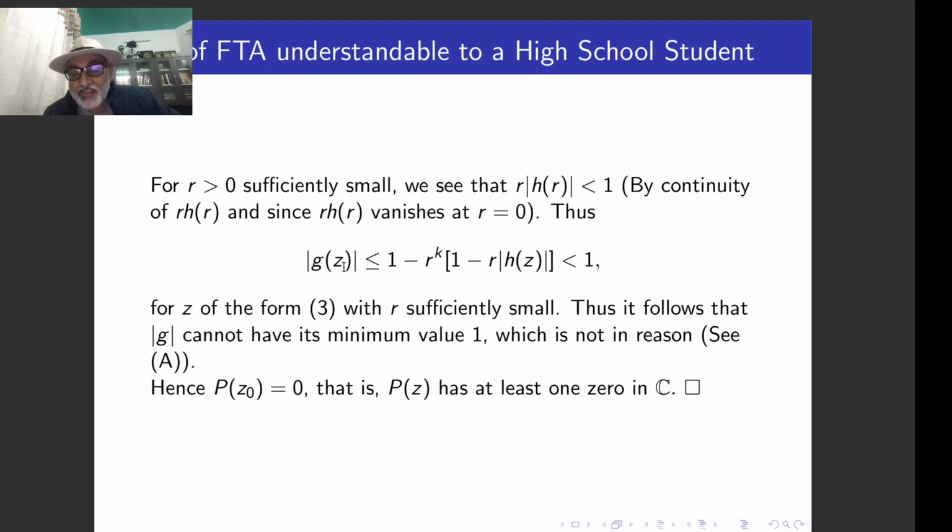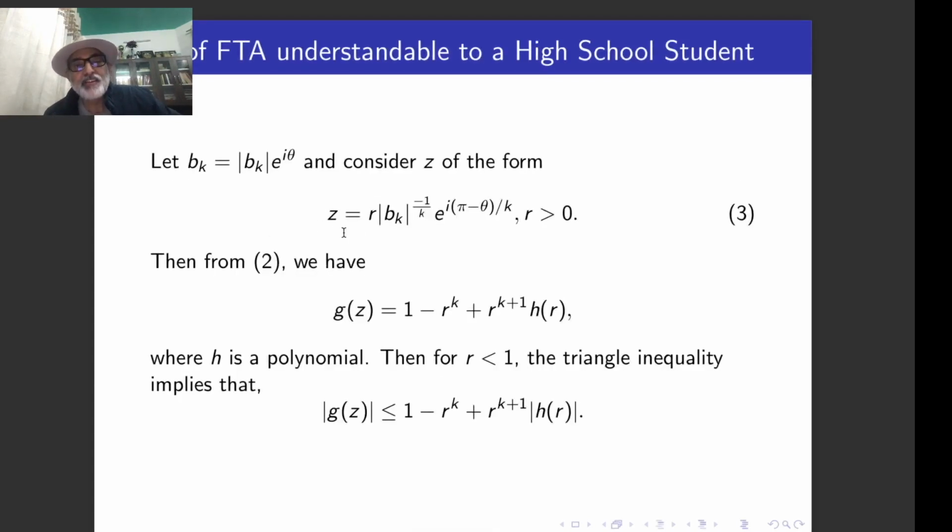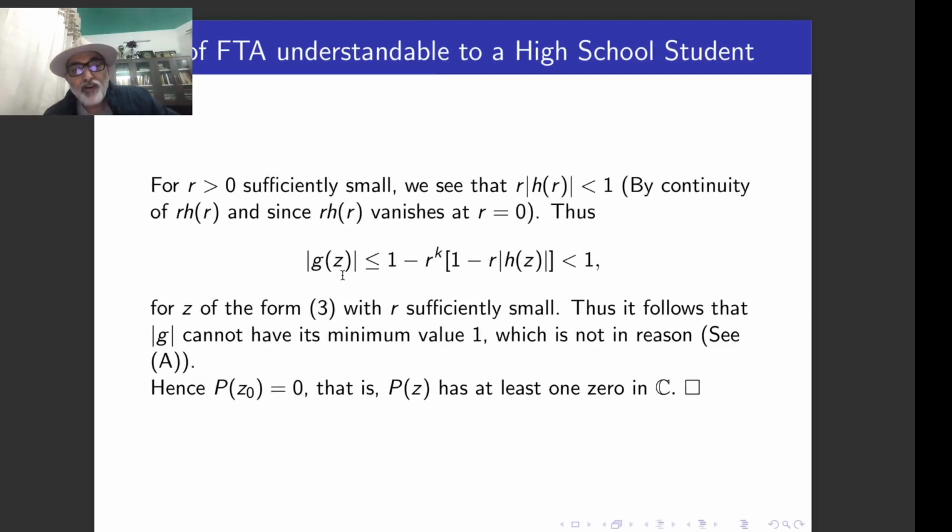At this particular z, what is z? Z is this particular z in your domain. So you found out a point in the domain where the function value of gz is going to be less than the minimum value, because 1 is the minimum value, which is attained at 0. So we cannot have any value below that. So therefore this gives us a contradiction.